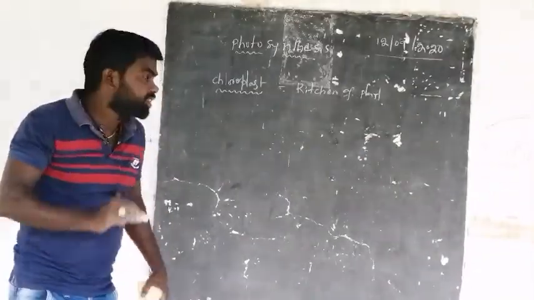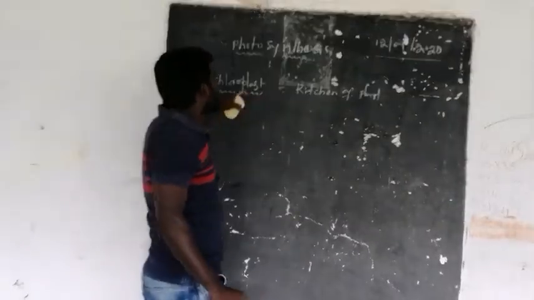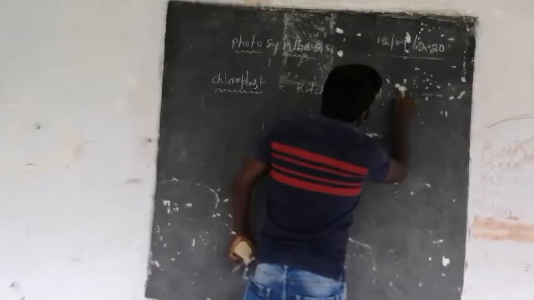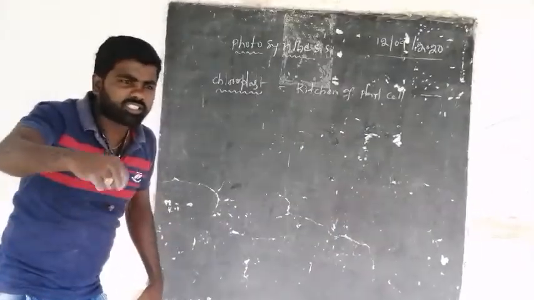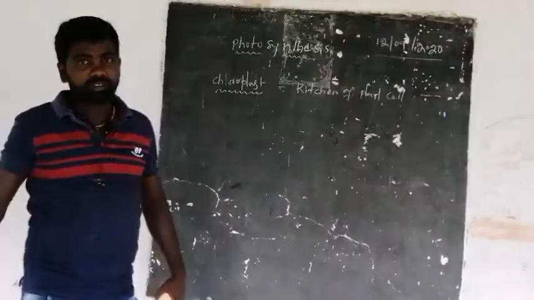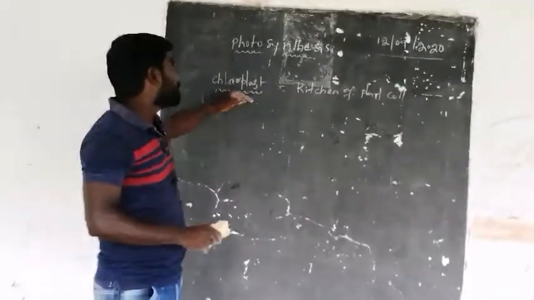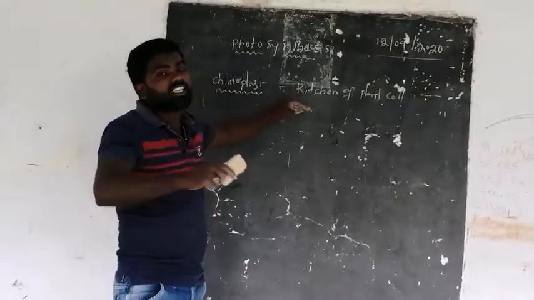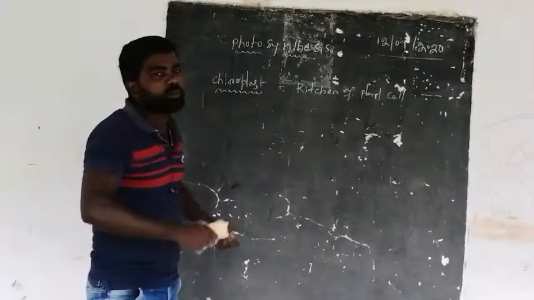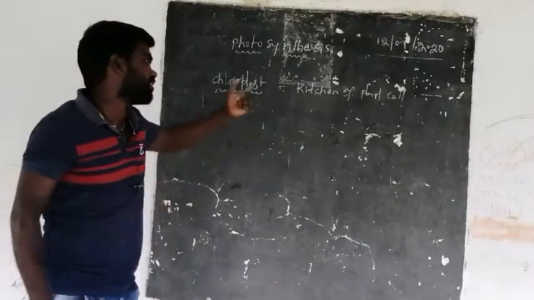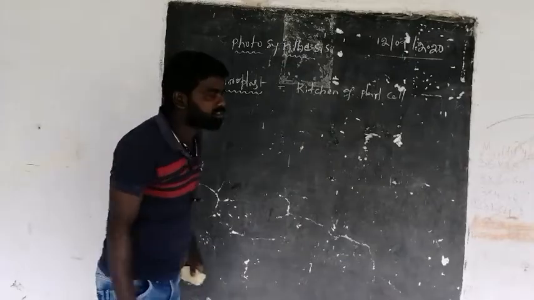What is the general meaning of kitchen? In the kitchen we cook the food, and the food comes from the kitchen in our home. Here in plants also, the food material is prepared in the chloroplast only. Now let us see a rough diagram of chloroplast.